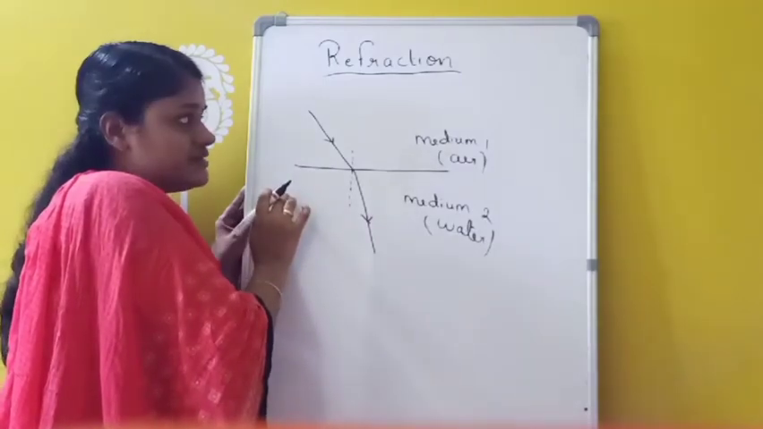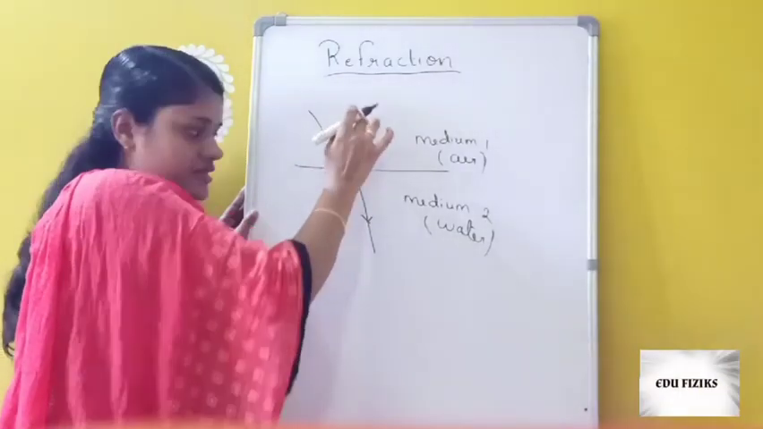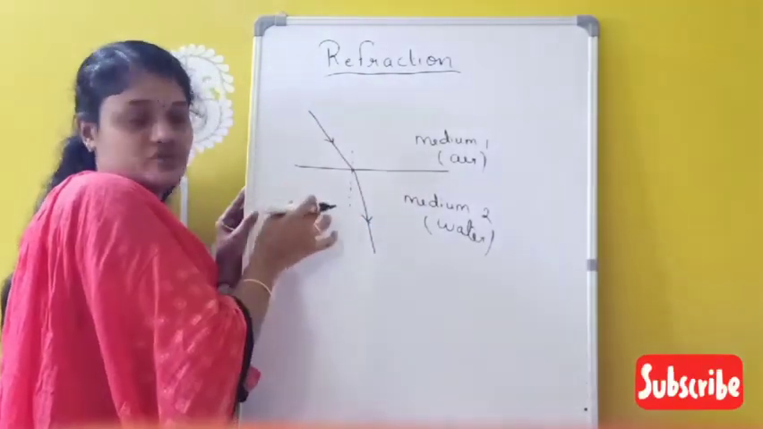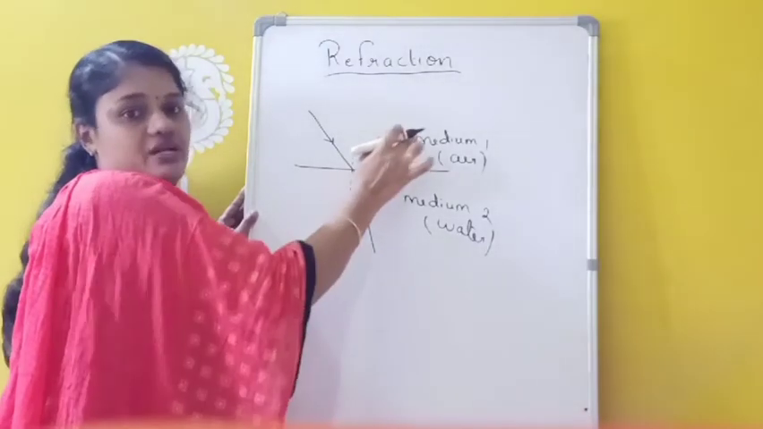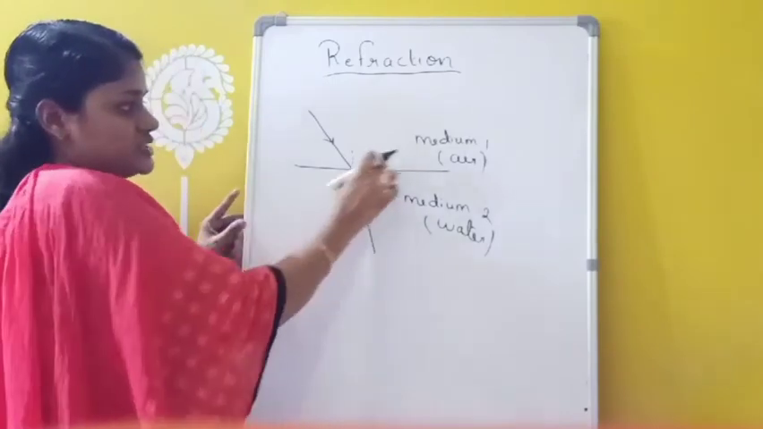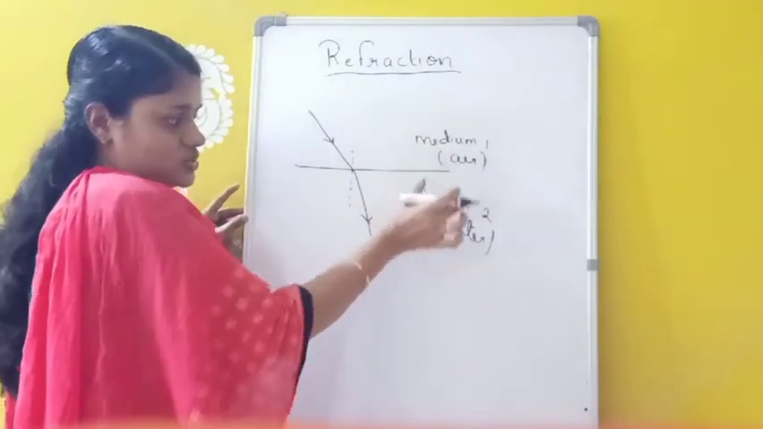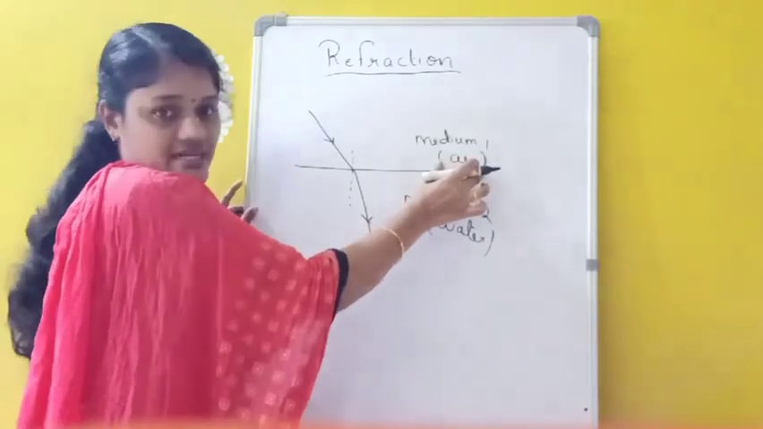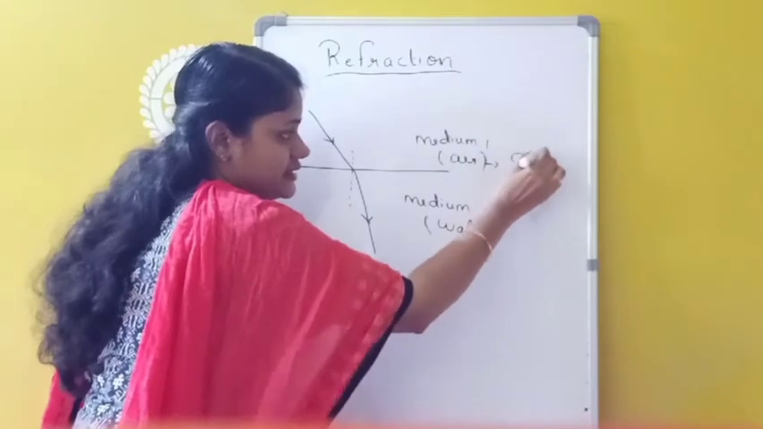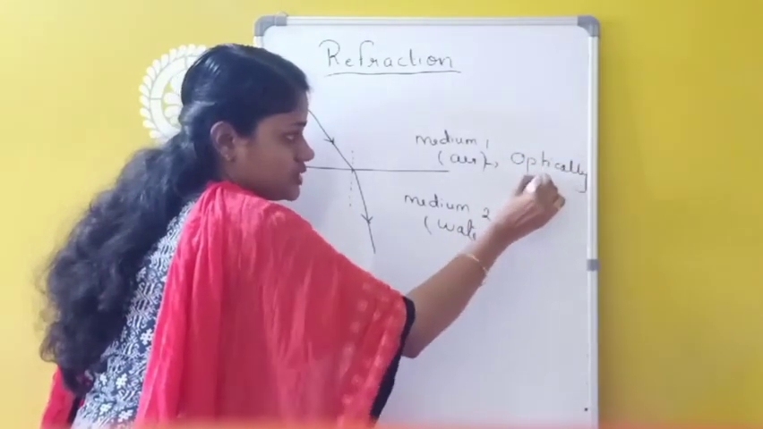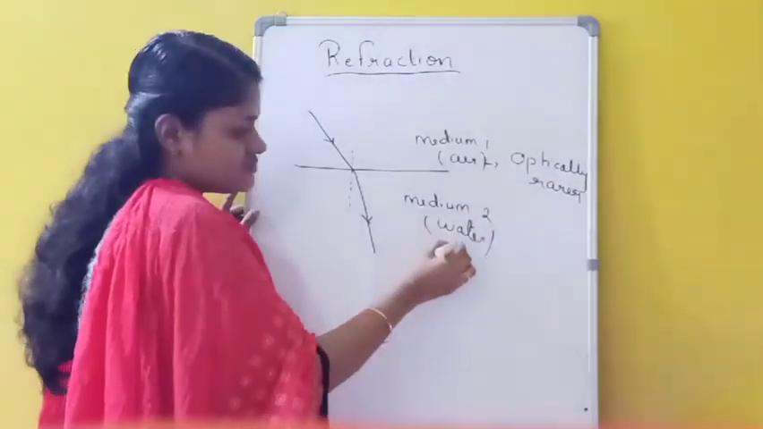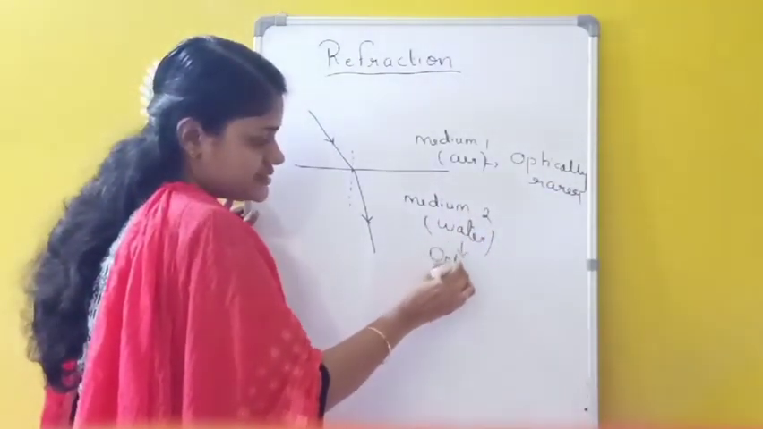The bending of light ray when it travels from one transparent medium to another transparent medium is called refraction. And this refraction occurs due to which one? The change in speed of light in different media. Now here I told you this light is traveling from air to water, and this air is considered as the optically rarer medium. Its density is less. That means optical density is less. And this water is taken as optically denser medium.